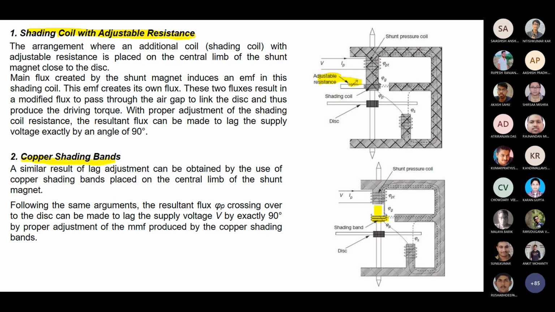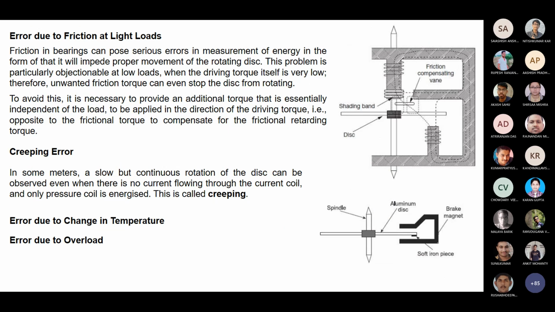If there is no delay between the series flux and the shunt field flux, what happens? There will be no interactions, no generation of the torque. If there is no development of the torque, your disc will not rotate. That is an important issue. There will be no problem there, but other issues are there. What are the other issues? That is the error due to friction at light loads. That is very important. That's why you introduce the friction compensation vane.